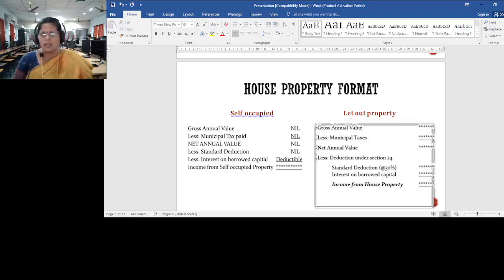As far as self occupied property is concerned, since we do not receive any income from that particular property, we do not have income at all. So that income we show as nil. Gross annual value is considered nil, so the municipal tax will not be deducted from that gross annual value.